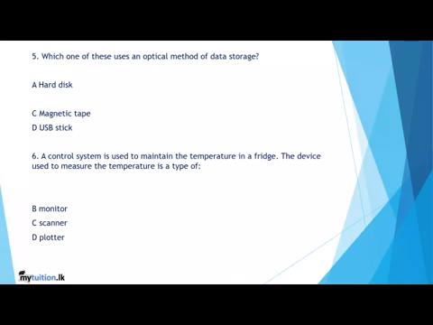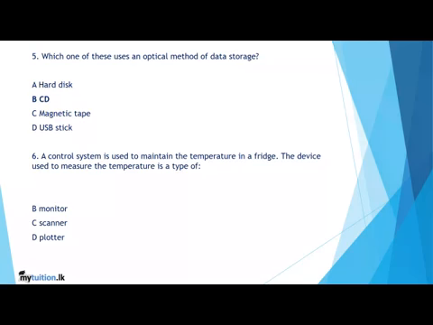Fifth question, which one of these uses an optical method of data storage? We know what a hard disk is. It's a disk which is secondary storage. CD, it's a compact disk. C, magnetic tape. We know the tapes which are only readable in the magnetic way. And D is USB stick. Pen drives are called USB disks. So the answer is going to be CD, that is compact disk.